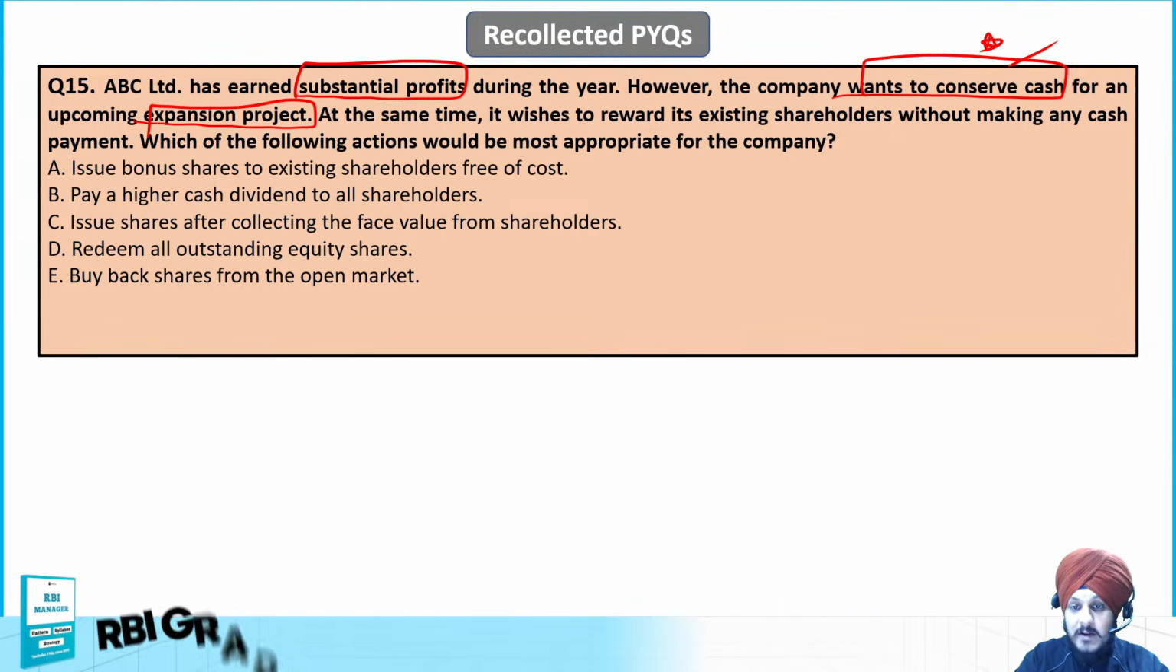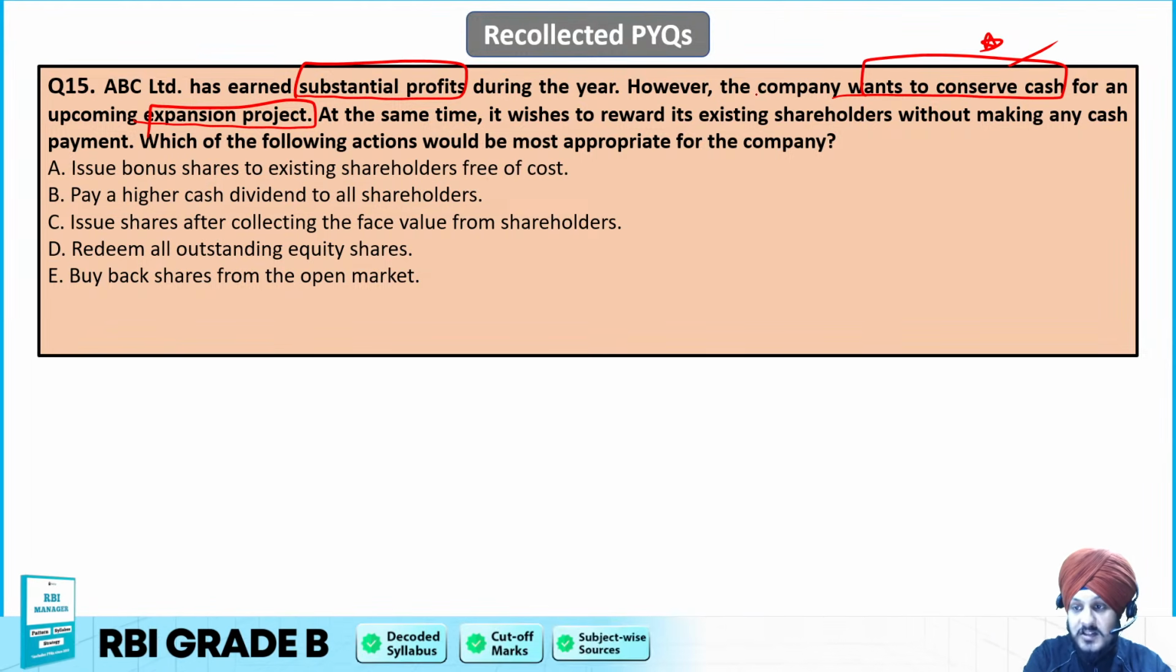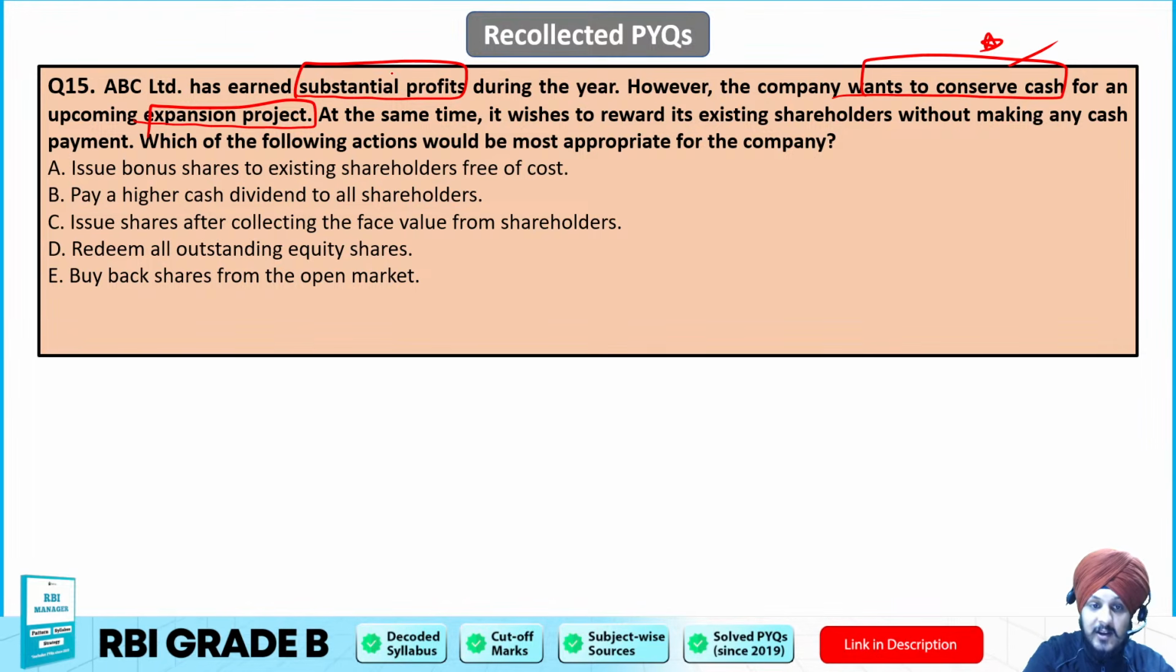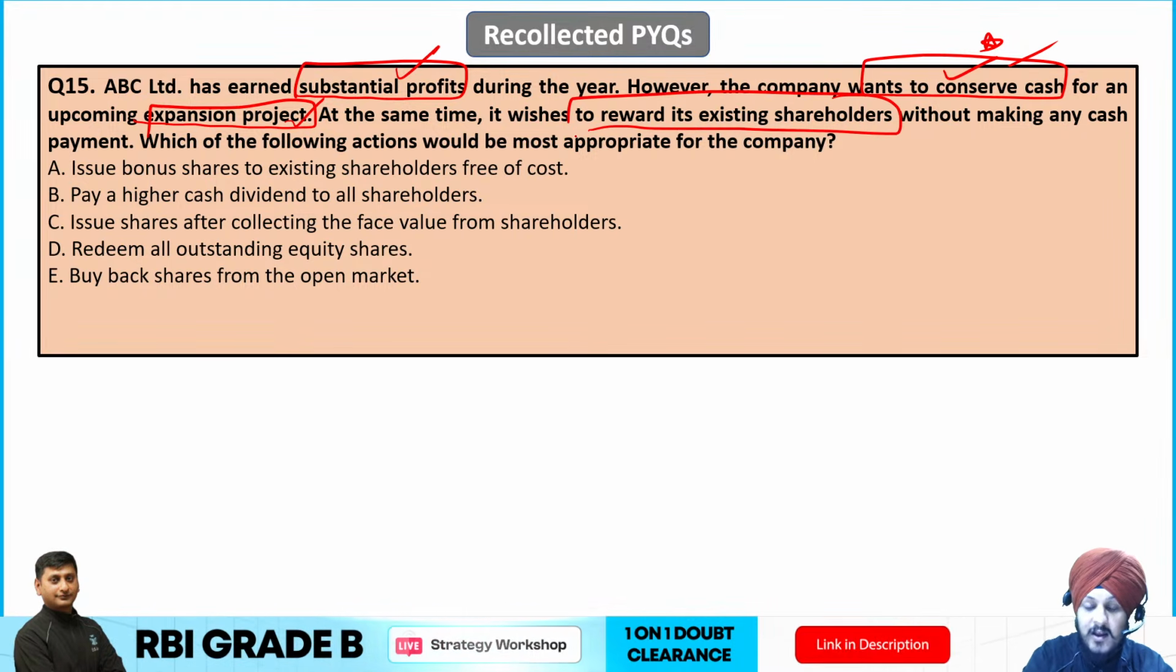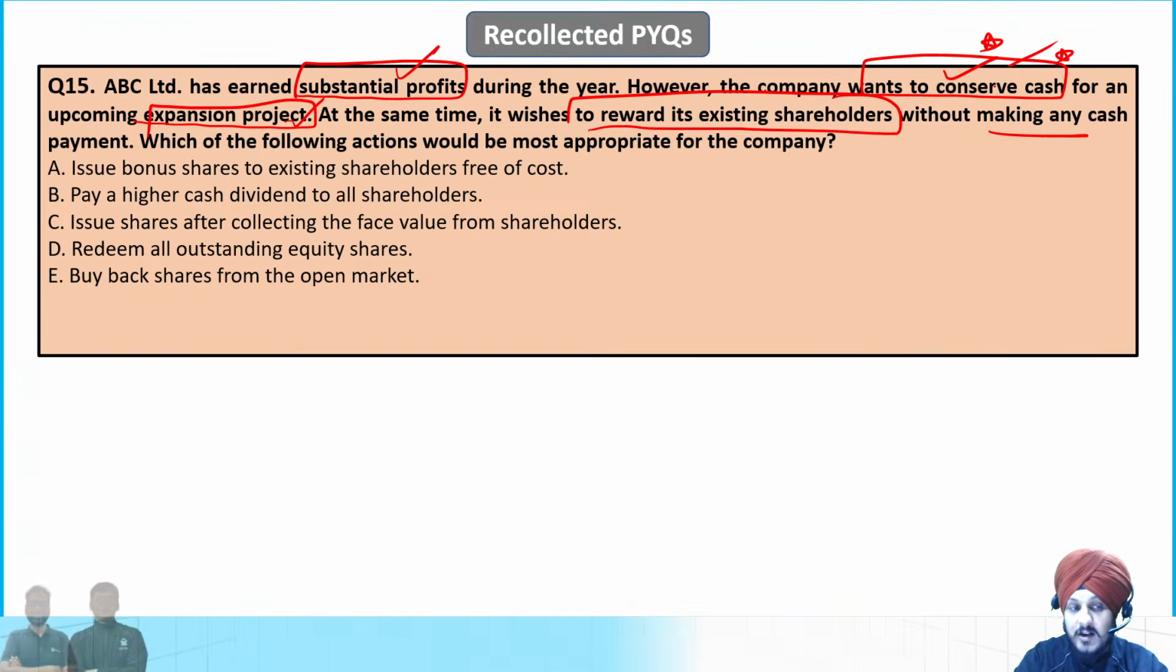So at the same time it wishes to reward the existing shareholders. So just understand the scenario. It is earning profit, wants to conserve cash, it wants to expand, and it also wants to give reward to the existing shareholders without making any cash payment. Why is it so? Because cash conservation is one of its priorities.